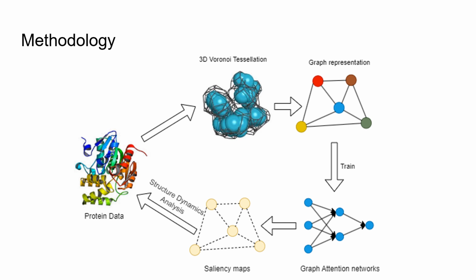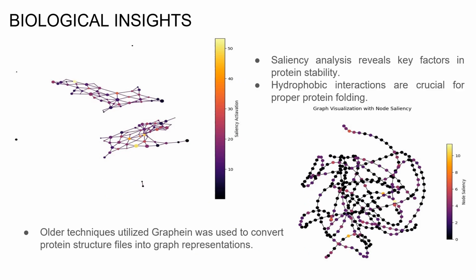Right. To consolidate the process, we begin with raw protein data and convert it into Voronoi tessellation using the methodologies previously explained. We then employ a rule set to transform these tessellations into a 2D multigraph structure. These graph structures are inputted into a graph attention network where the model utilizes neural networks and attention mechanisms to predict protein stability. Following this, we apply saliency mapping, a technique that highlights where the model is focusing within the protein data. And finally, we use this saliency mapping to correlate back to the raw data and conduct meaningful analysis.